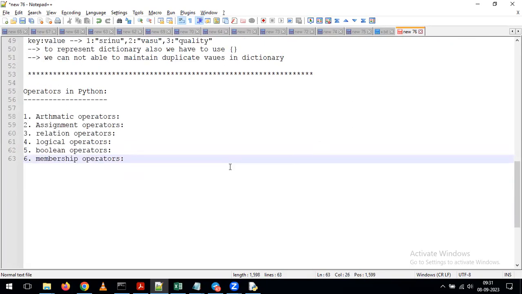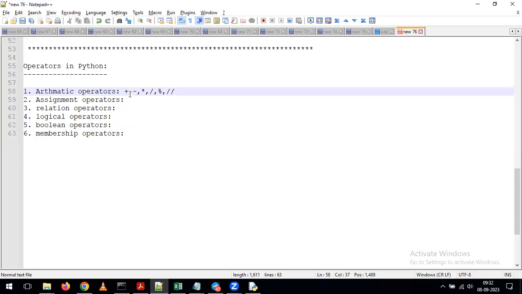All these are very simple, so we'll go quickly through these operators. Arithmetic operators: any guesses? Plus, minus, addition, subtraction, multiplication, division. If you want the modulus value, we can use the percent sign. And we have slash, with which we can get the quotient values only. No need to discuss these in much detail, because plus is for addition and minus is for subtraction; everyone knows these things, so I don't want to spend much time on arithmetic operators. Whenever you want to perform any arithmetic operations on your variables, simply go for arithmetic operators.